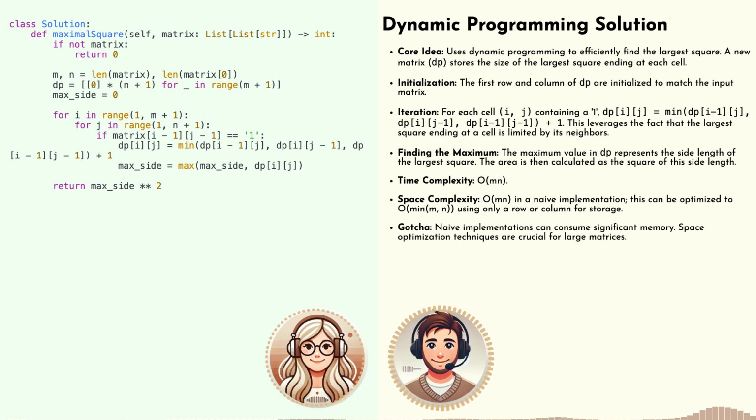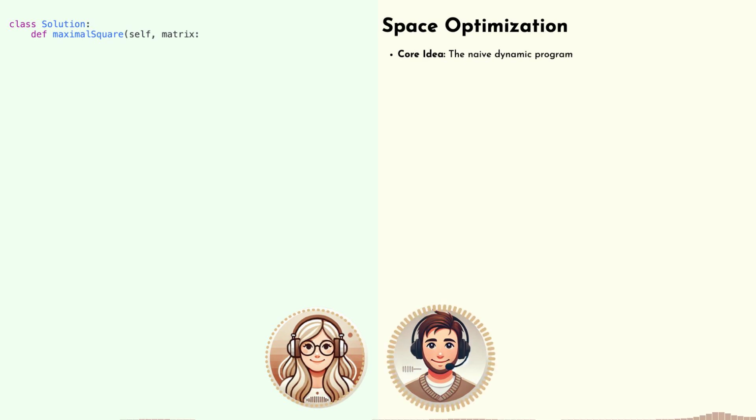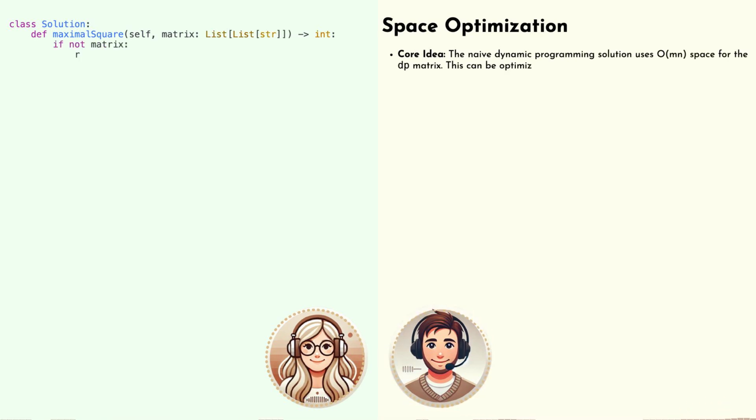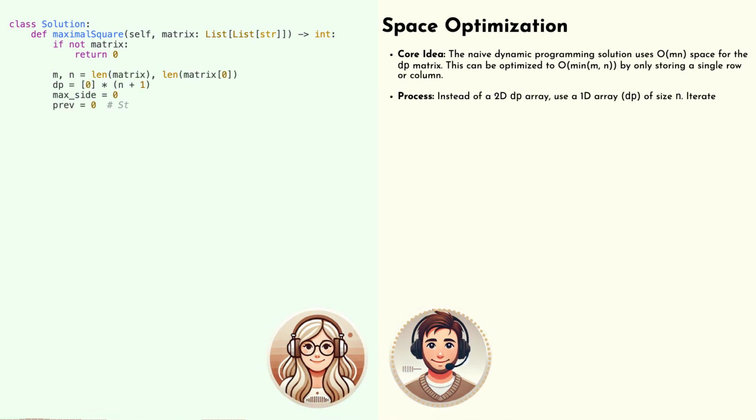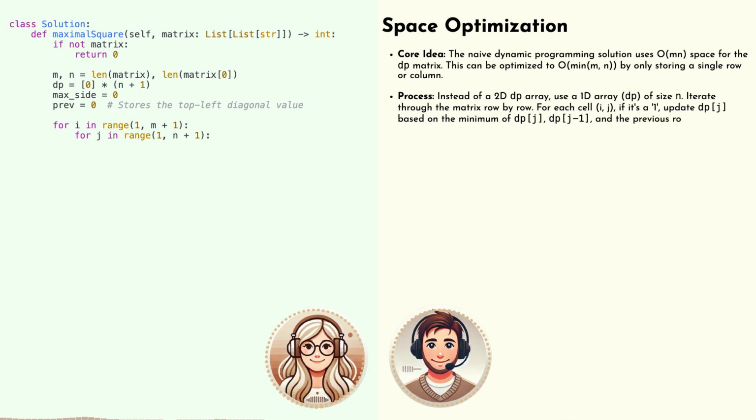So we go through the entire image cell by cell, building up this DP table. Then what? How do we actually find the answer from the table? The beauty of this is that once the DP table is complete, the largest value in that table directly represents the side length of our maximal square. So no more tedious searching, we've essentially mapped it out. That is elegant. I have to ask though, isn't building a whole new table kind of memory intensive? Especially if we're dealing with a really big image, a lot of data. That's a great question. You're right to be thinking about space complexity, especially when it comes to large data sets.